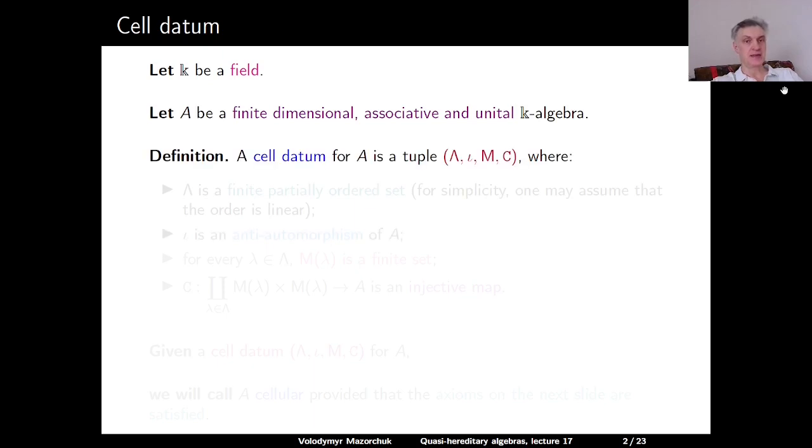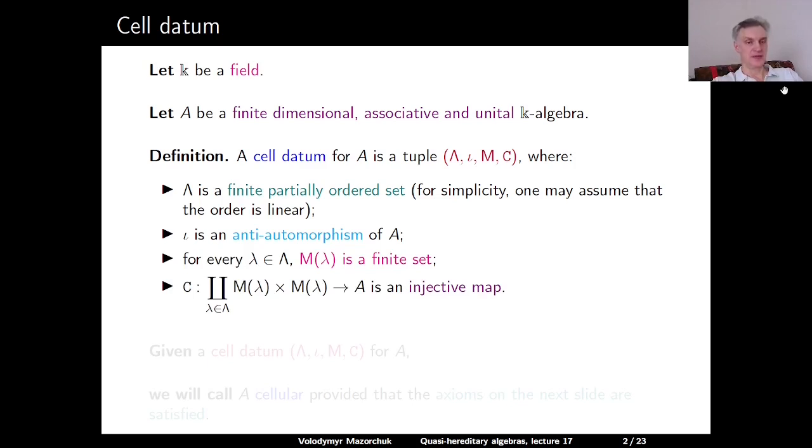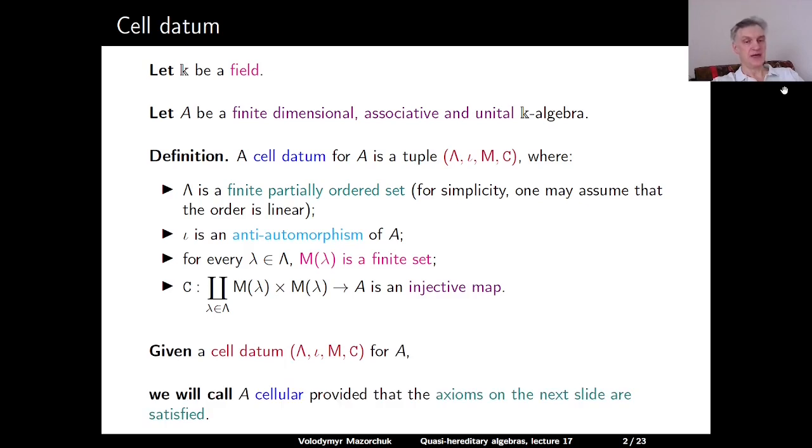Definition: a cell datum for A is a tuple which consists of a finite partially ordered set lambda, an anti-automorphism iota of A, for each lambda in lambda a finite set M of lambda, and an injective map C from the disjoint union over all lambda in lambda of M of lambda times M of lambda, to A. Given a cell datum lambda, iota, M and C for A, an algebra A is called cellular, provided that the axioms on the next slide are satisfied.